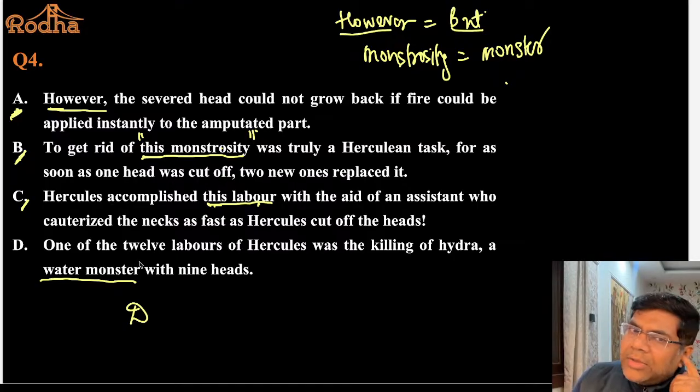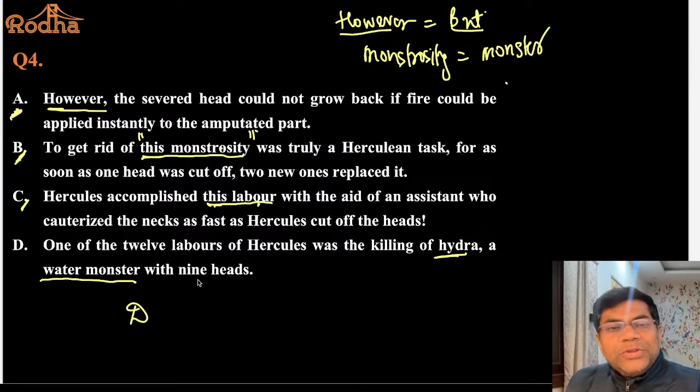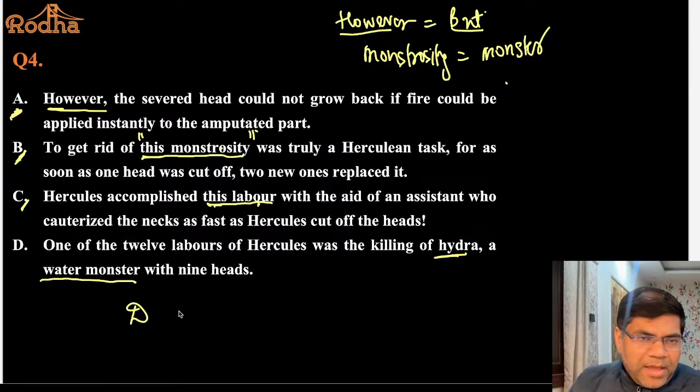One of the 12 labors of Hercules was the killing of Hydra. And what was Hydra? Hydra was a water monster with 9 heads. है ना. मतलब 9 सर थे उसके. So that is how the statement gets introduced. बढ़िया एकदम समझ में आ गया. अब इसके बाद में क्या होगा? One of the 12 labors of Hercules was the killing of Hydra, a water monster with 9 heads.